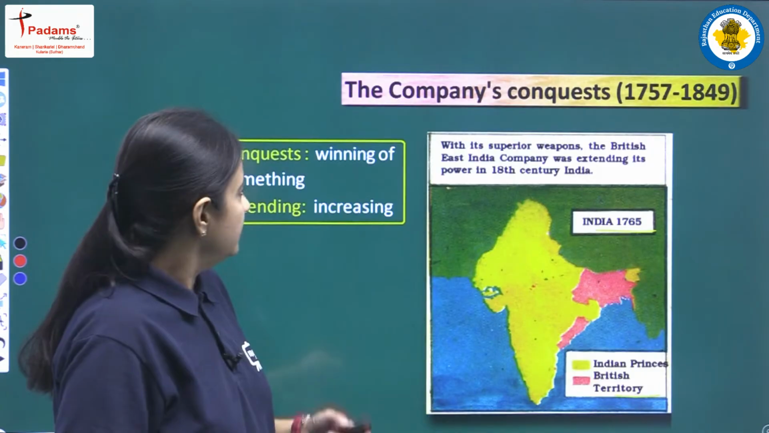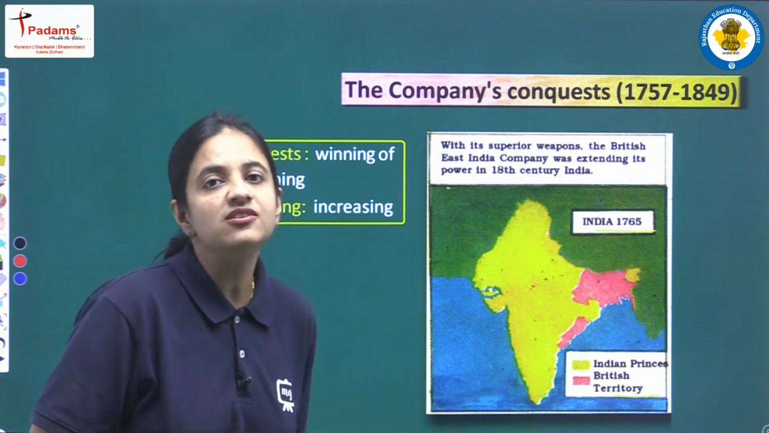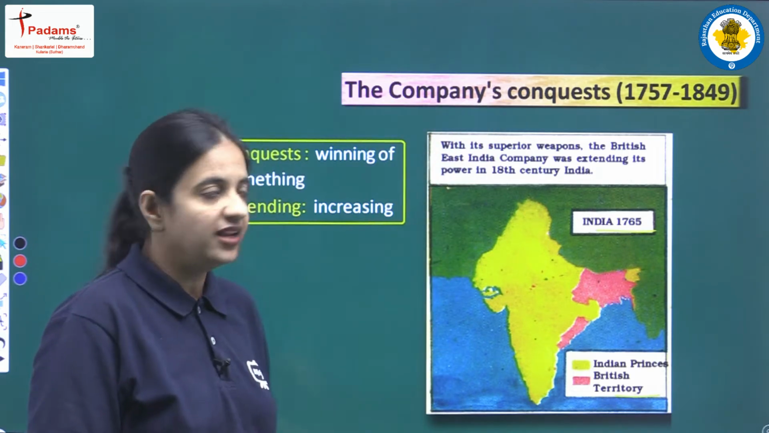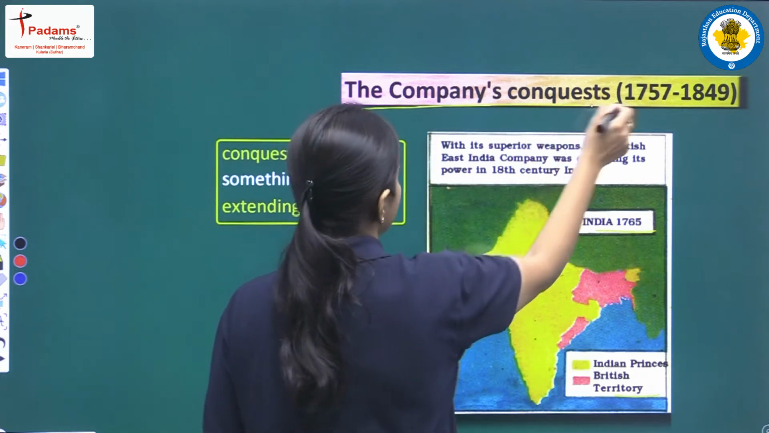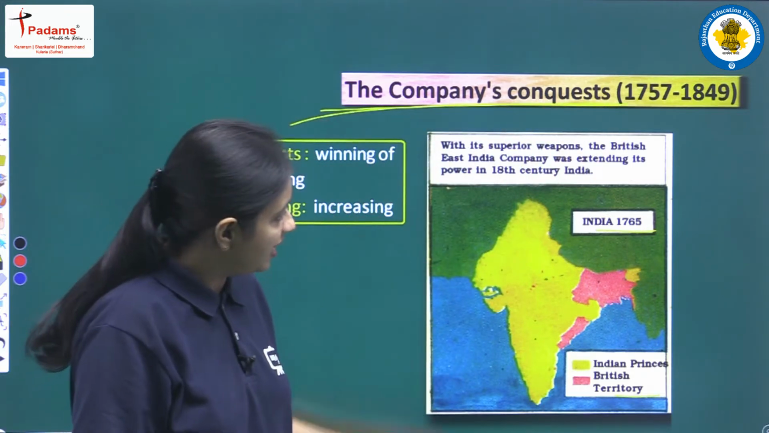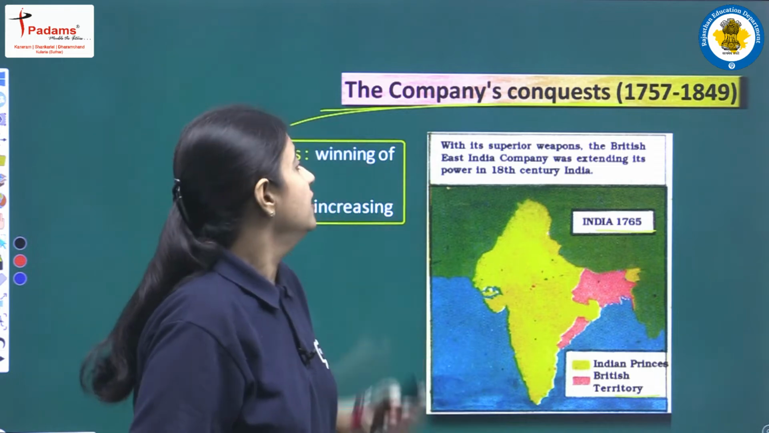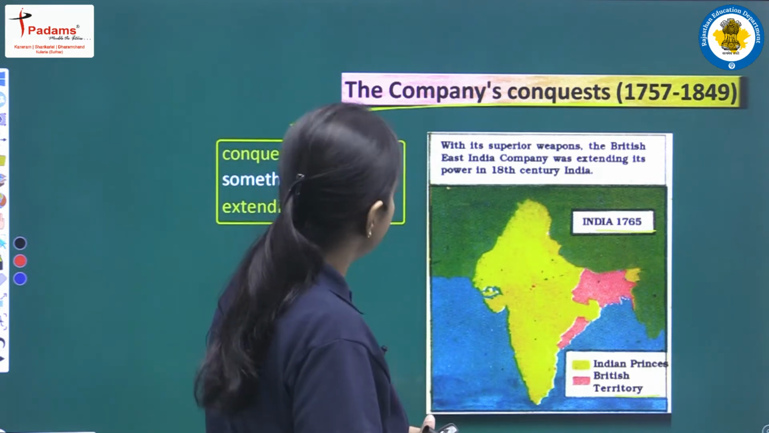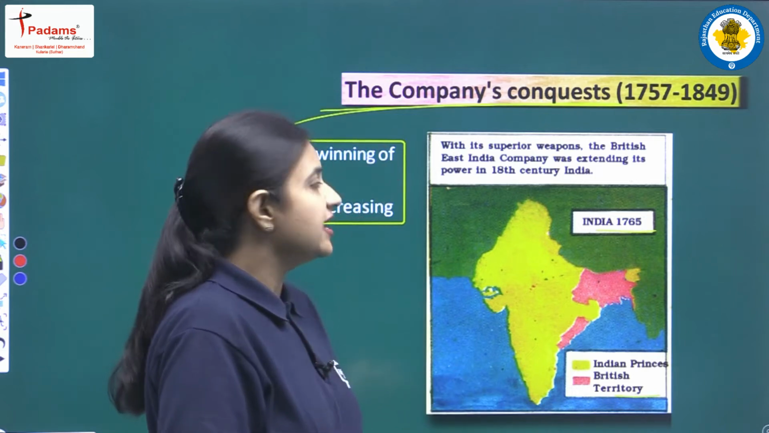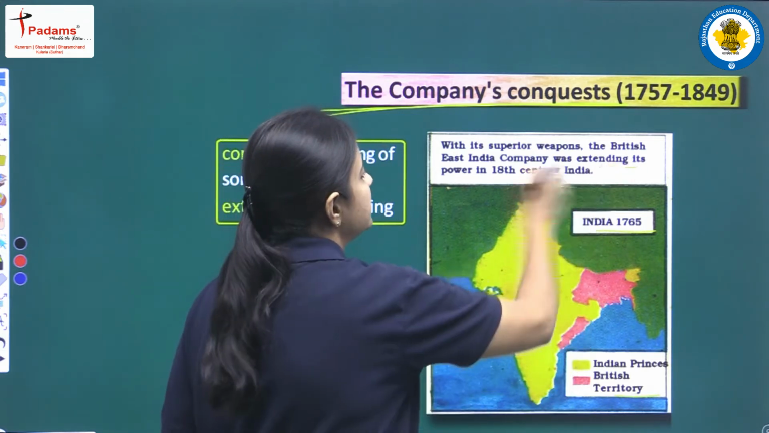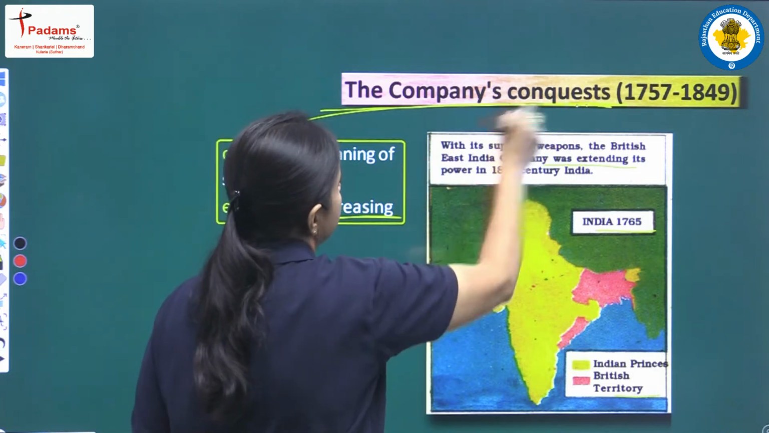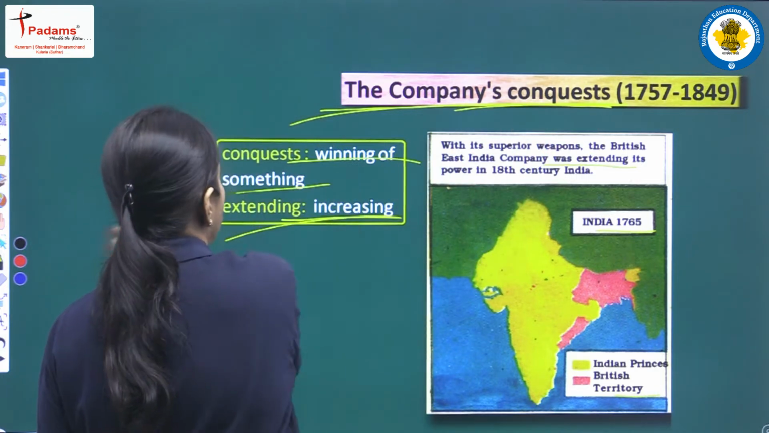Clear? Next we have the Company's Conquest, that is from 1757 to 1849. And what company is referred to here? This is the very famous East India Company. Now we have another picture, so let's read. With its superior weapons, the British East India Company was extending its power in 18th century India. So let's see what extending means. Extending means to increase, and conquest means winning of something.